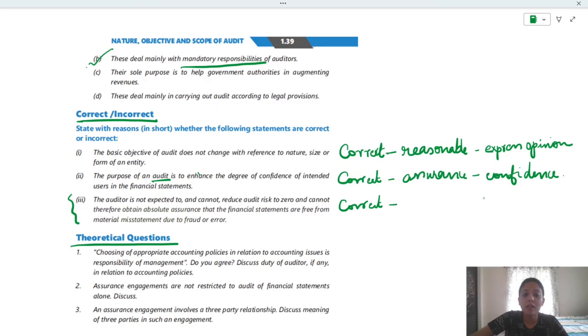That is, the auditor cannot reduce the audit risk to zero. True. Then, cannot obtain absolute assurance. True. And one more thing we have written. What is that? Cannot give a conclusive opinion. That's an add-on. Conclusive opinion cannot be given by the auditor. Only persuasive opinion shall be given by the auditor.